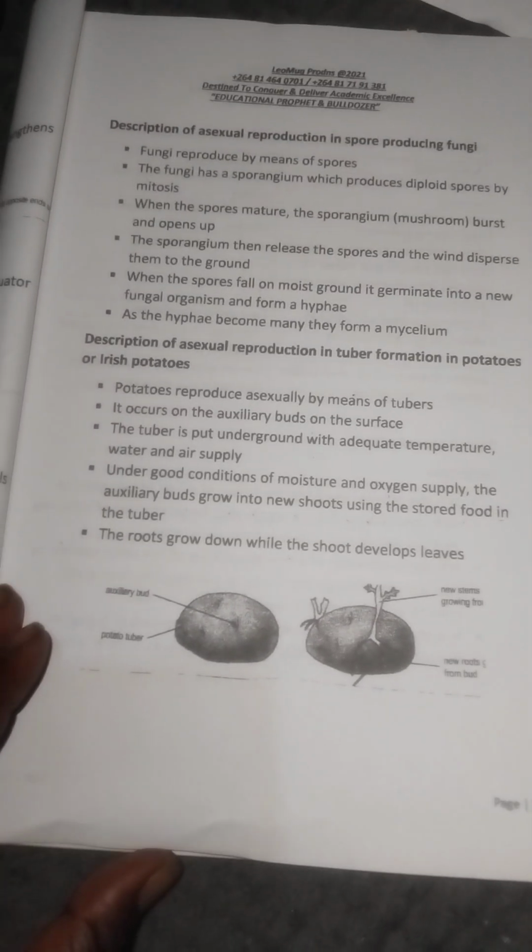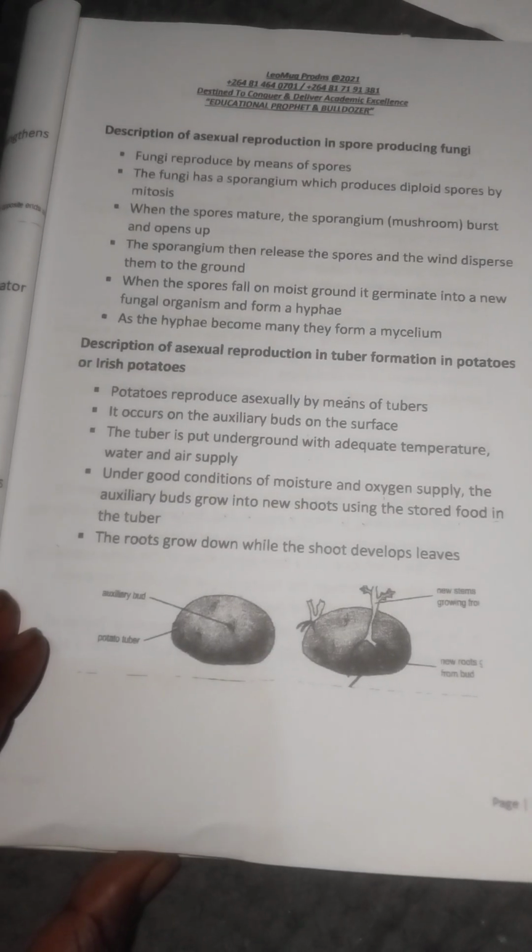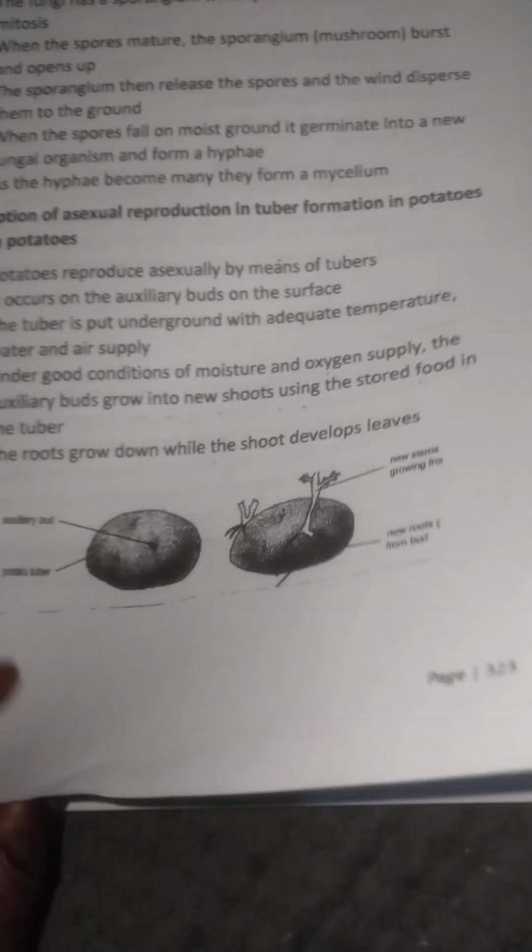The root grows down under geotropism, whilst the shoot grows upwards under phototropism. Is it fine? Thank you very much. So let's move on to the next thing.